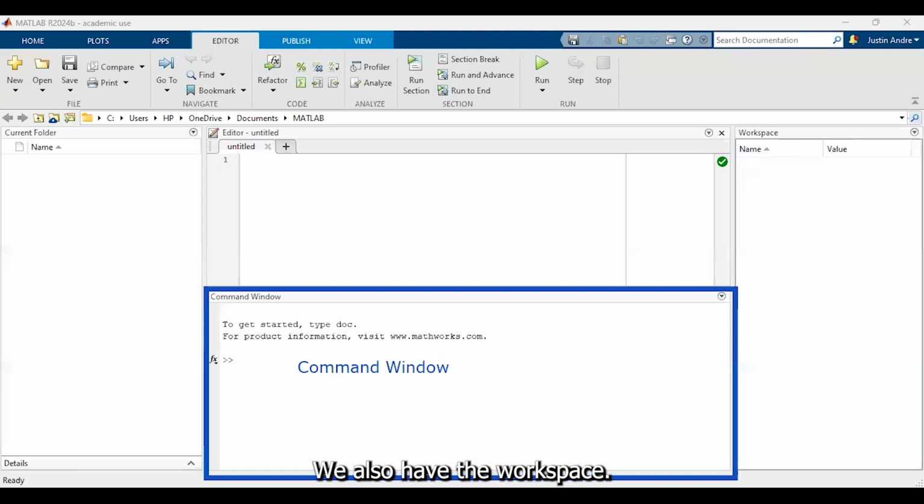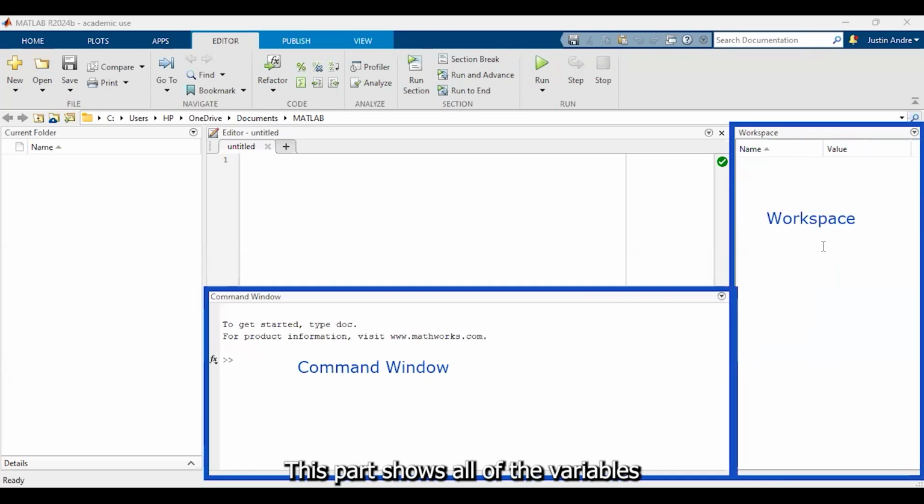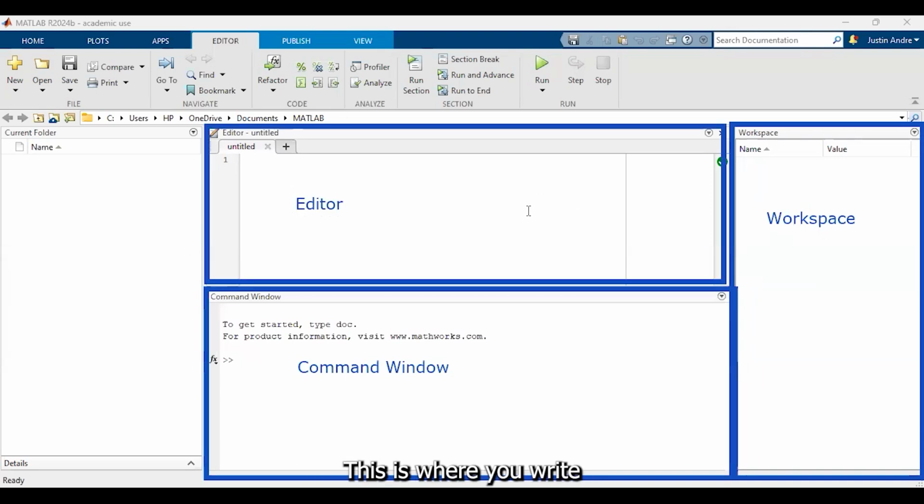We also have the workspace. This part shows all of the variables currently in your memory. You can view, modify, and clear variables as needed. Next, we have the editor. This is where you write and save scripts or functions. So unlike the command window, the editor allows you to develop reusable code.